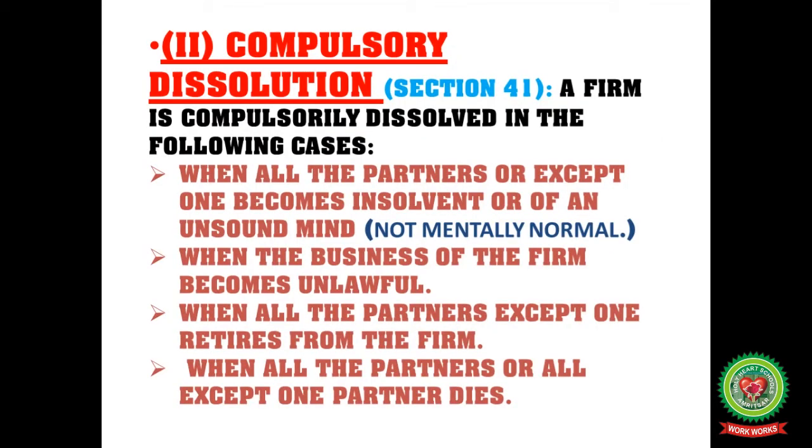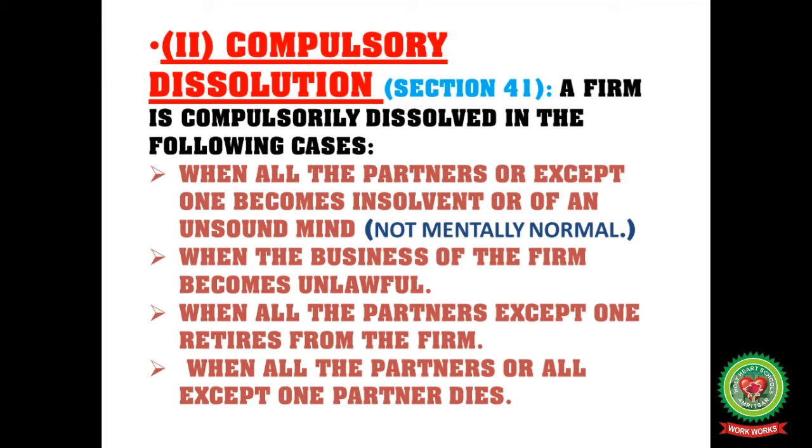Next, compulsory dissolution, Section 41. A firm is compulsorily dissolved in the following cases. When all the partners or all except one become insolvent or of unsound mind, simply not mentally normal, then in this case also the business is wound up. Next point, when the business of the firm becomes unlawful, you are not working according to the law, then in this case also compulsory dissolution.